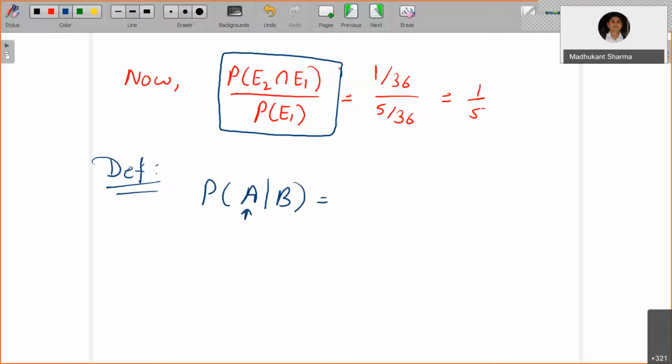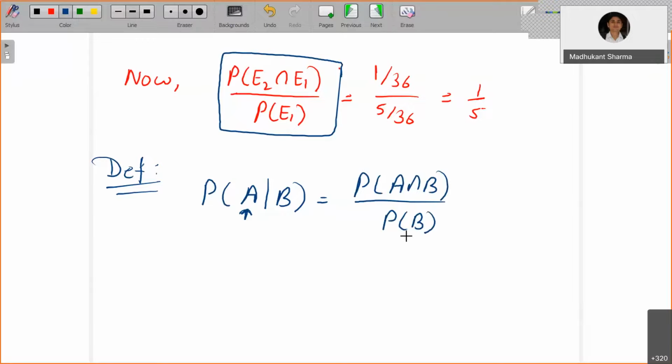You are trying to identify the probability that the event A has occurred given that B has already occurred. That equals the probability of A and B occurring together divided by the probability of the occurrence of the event B.